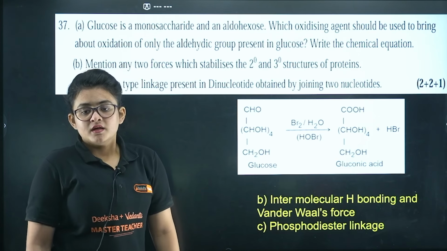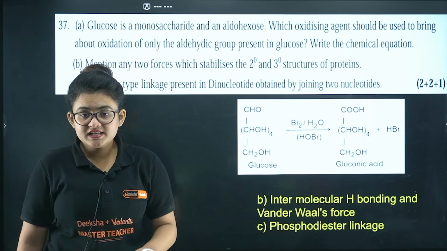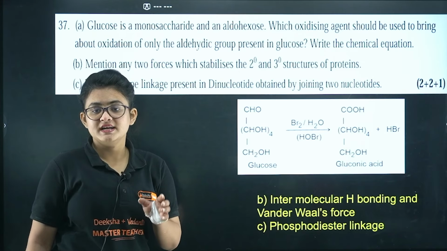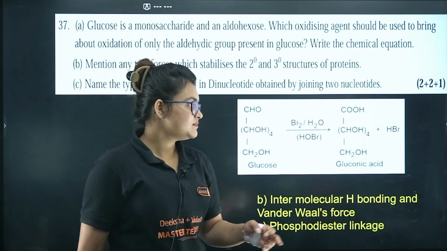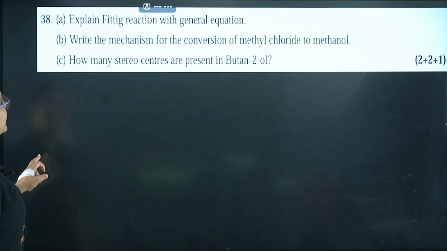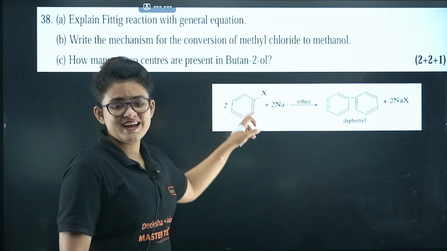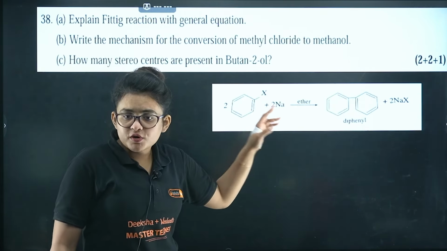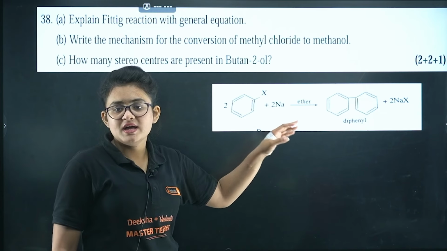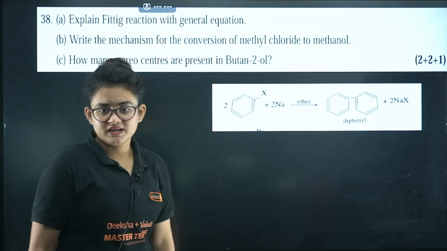Next, name the type of linkage that is present in the dinucleotide by joining 2 nucleotides. That is basically phosphodiester linkage that keeps the two nucleoside units joined. Let's proceed. Explain Fittig reaction with general equation. You can have an aryl halide type of compound, put sodium in ether medium and you will get diphenyl, that is the Fittig reaction.